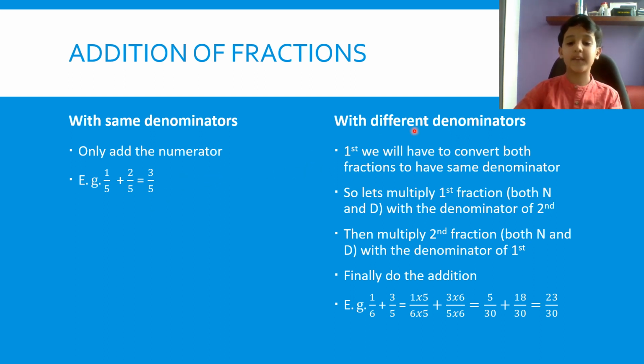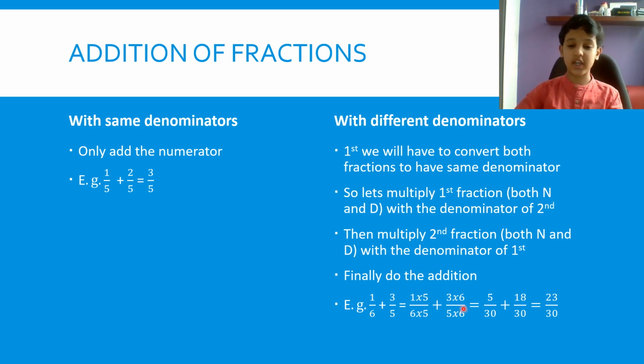Let's see how to add fractions with different denominators. First, we will have to convert both fractions to have the same denominator. So let's multiply the first fraction, both numerator and denominator, with the denominator of the second. Then we have to multiply the second fraction, both numerator and denominator, with the denominator of the first.